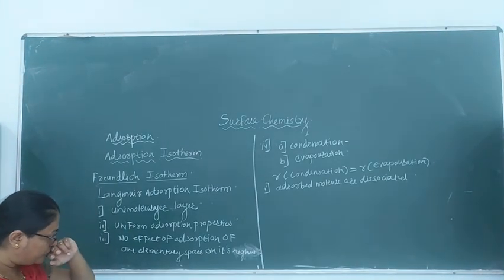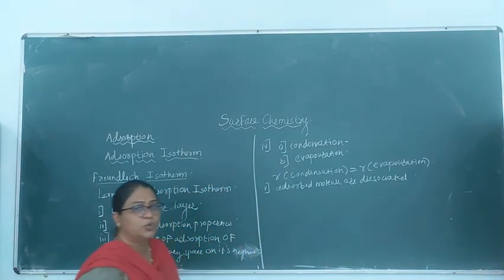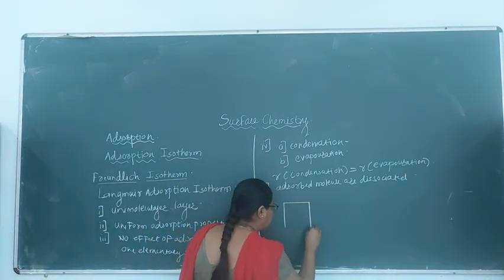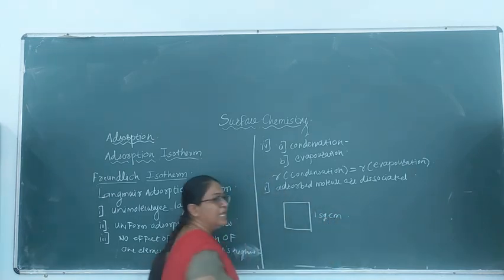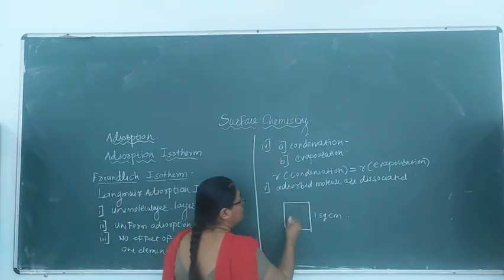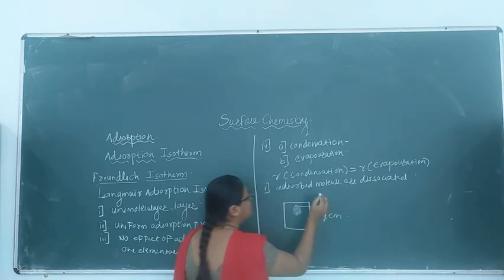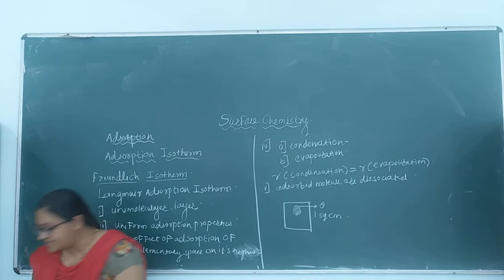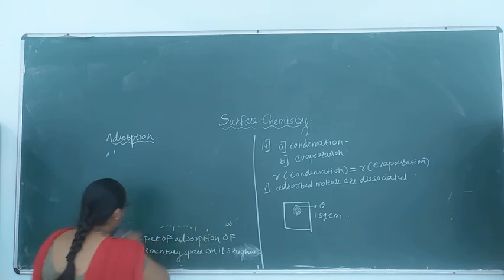Alright. Now we are going to derive the equation of the Langmuir adsorption isotherm. For that, what we consider? We consider a solid surface which is 1 square centimeter. And on this surface of the solid, this is the fraction which is adsorbed with the gas molecule, and this fraction is theta. Alright, what we consider? We consider a solid surface which is 1 centimeter square.